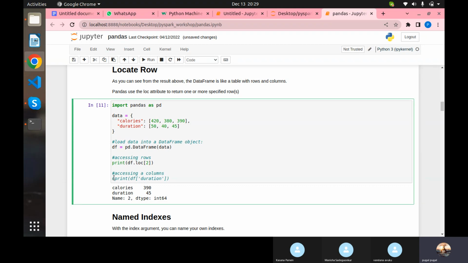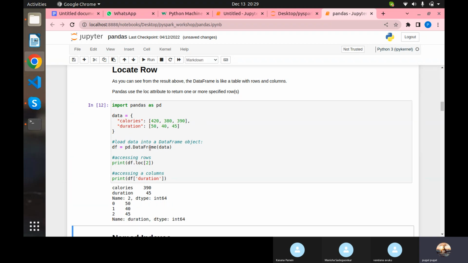And if you want to filter a particular column, so here we are accessing rows. If you don't want to access rows, you just want to access a column, that also we can do. How? We have created a data frame and stored it in a variable, and we pass the data frame variable and the column name, and it returns the column.